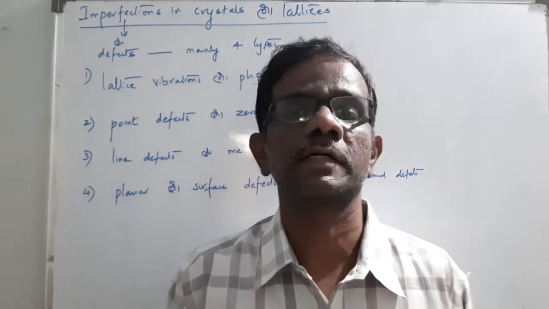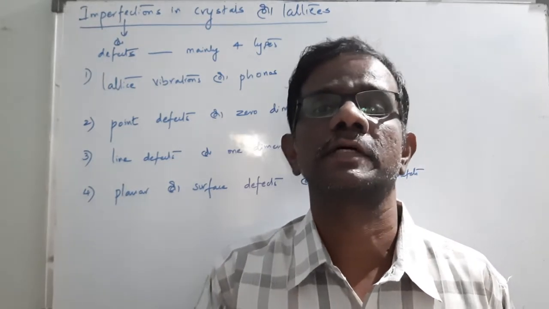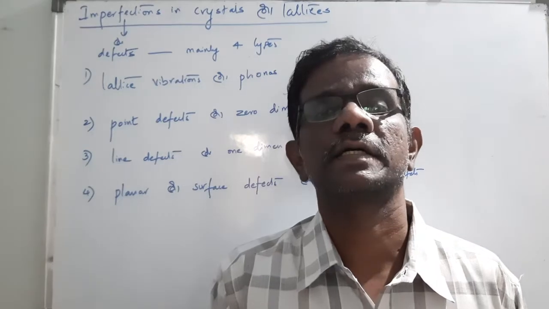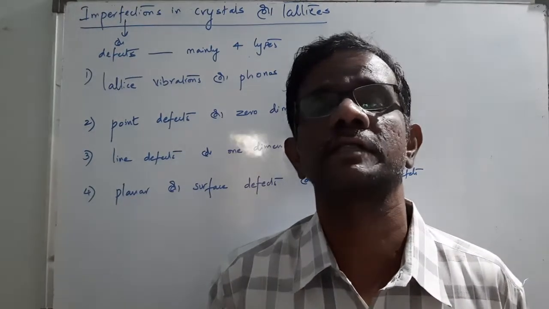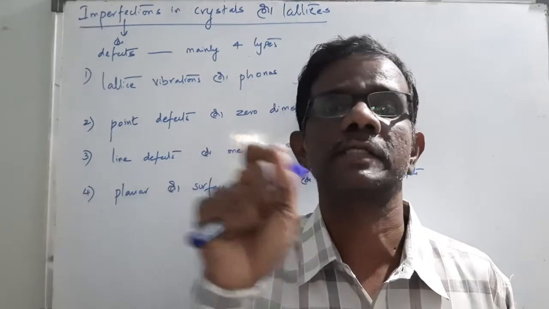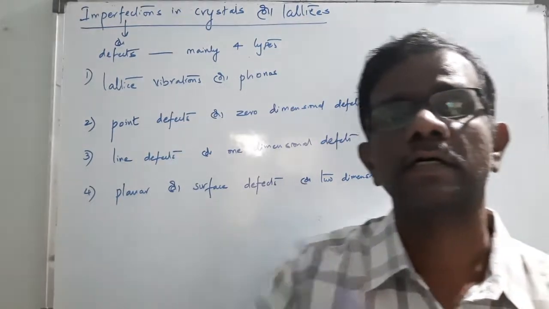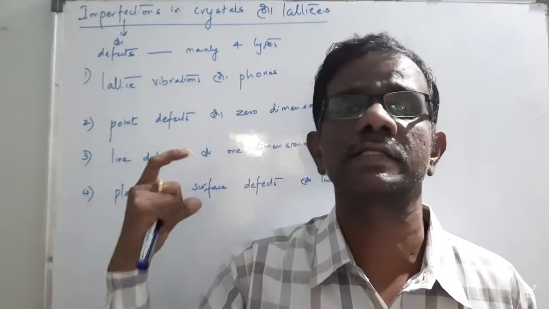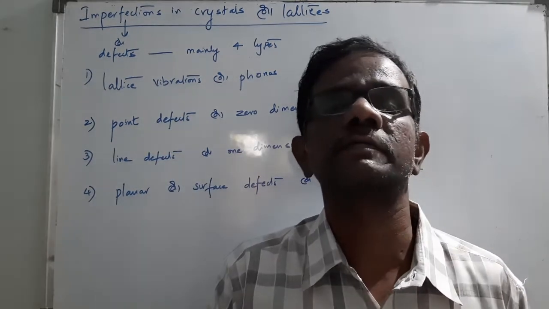Especially, don't confuse about metallurgy and material science. No doubt, I told you several times, it is a completely theoretical subject, but be familiar with your figures or diagrams. Once you list out the definitions carefully, what is a space lattice, what is a unit cell, if you define properly and draw the figures carefully, and if you elaborate, marks will be given to you.